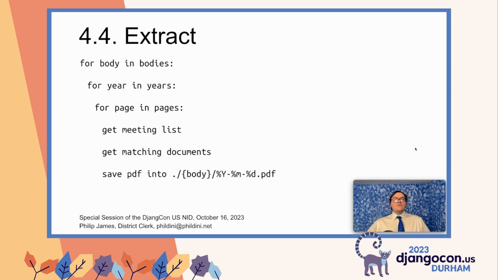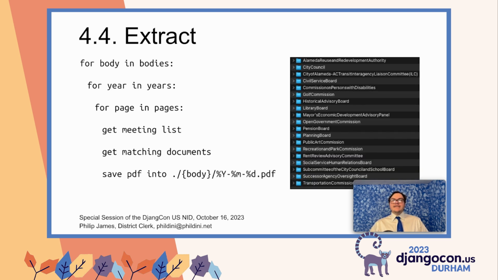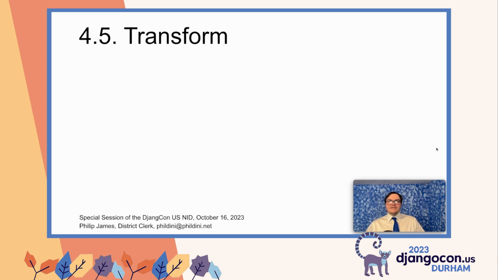as the title. Why do we use this date format as the title? So that we can easily extract date information when we're parsing this later without having to go into the PDF for date information. And when I do this, I get something like this. This is actually for Alameda, the city where I live. And you can see that I've got a folder of folders, and each of these is filled with PDFs.